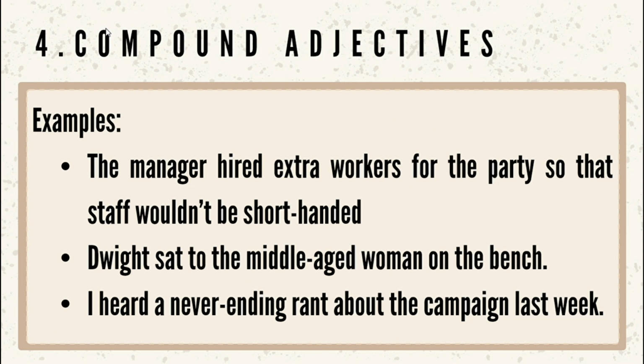The manager hired extra workers for the party so that staff wouldn't be short-handed. Dwight sat next to the middle-aged women on the bench. I heard a never-ending rant about the campaign last week. So basically, the highlighted words that show compound adjectives in these sample sentences are the words short-handed, middle-aged, and never-ending.